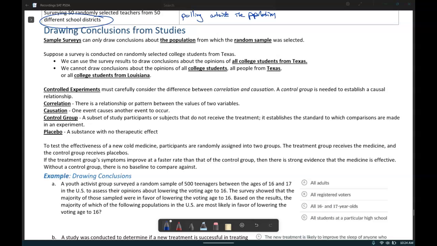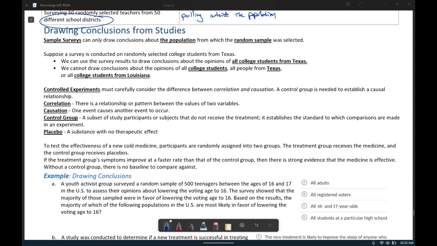Now, when we're drawing conclusions, we need to consider how the experiment was controlled, and we have to carefully consider the differences between correlation and causation. A control group is often used to establish a causal relationship. Control groups give us a baseline that we can use to compare to the other groups. Correlation does not equal causation.